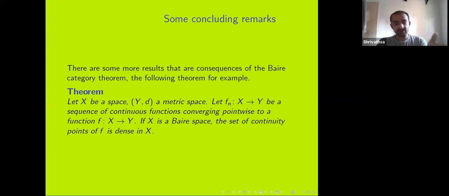Here's one more result that's of interest to analysts. If X is a space and Y is any metric space, and we have a sequence of continuous functions which converge pointwise to some f, it is of interest to know when f is continuous. When X is a Baire space, one can show that f is continuous almost everywhere, meaning that the set of continuity points is dense in X. That's quite a useful result. Basically, it says that the pointwise limit of continuous functions, when Y is a metric space and X is a Baire space, is almost everywhere continuous. And that's the last theorem I would like to mention.